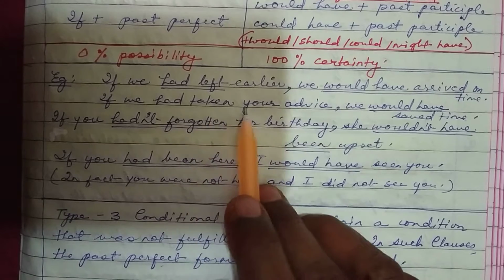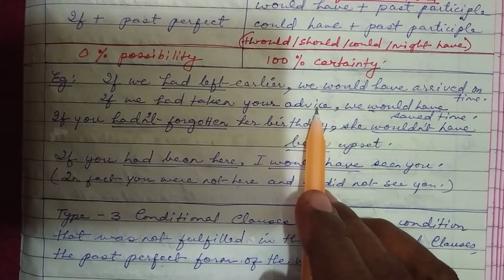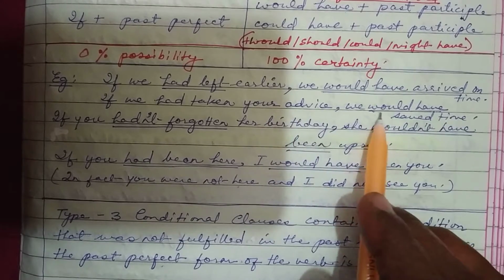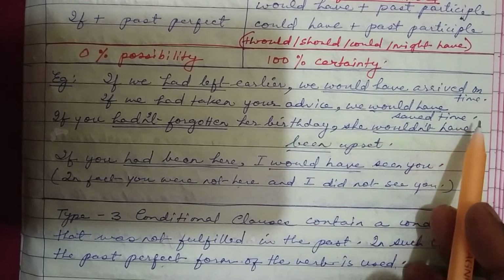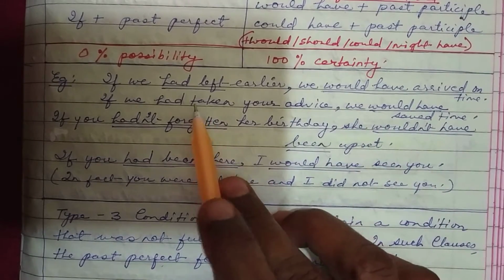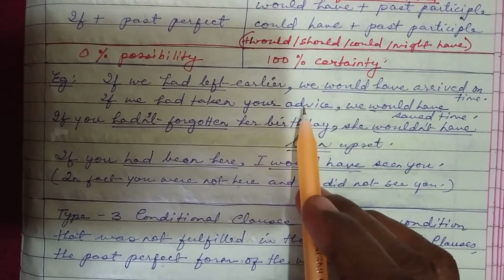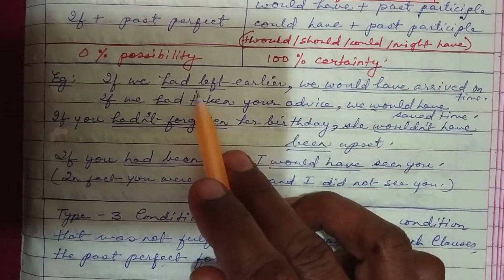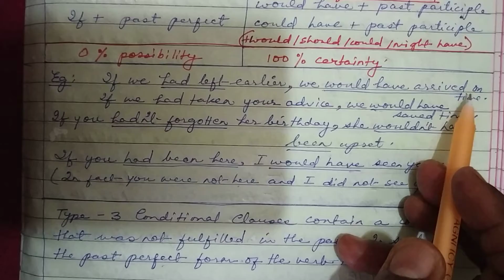If we had taken your advice, we didn't take your advice. If we had taken your advice, we would have saved time. So we are not going to save time because we didn't take your advice. Now that is a regret, isn't it? So here also you have regret. So if we had left earlier, we would have arrived on time.